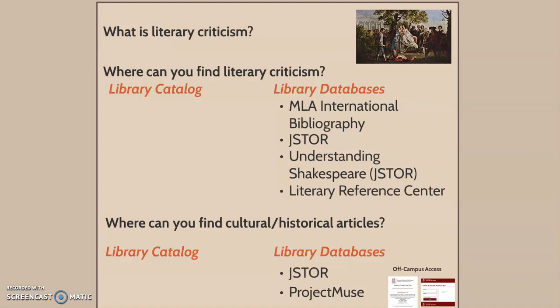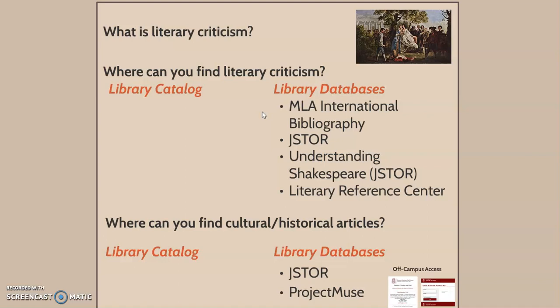And so when you go out and you start researching for things on literary criticism, there are going to be some very specialized databases, such as the MLA International Bibliography. That is a core starting place for all literature search.